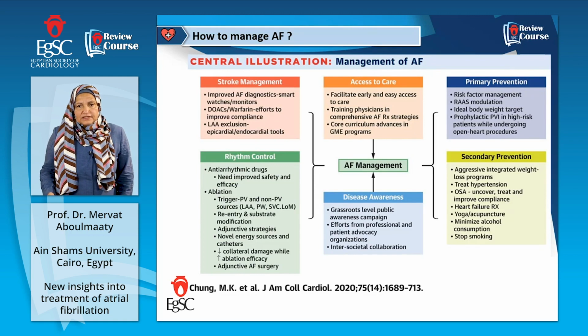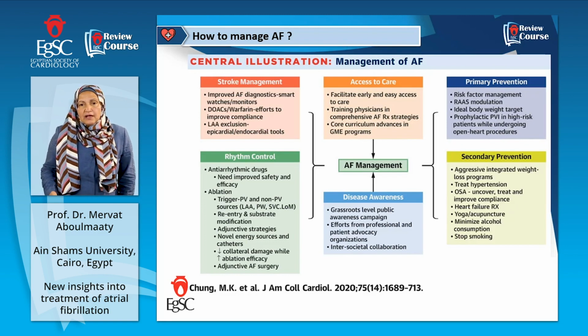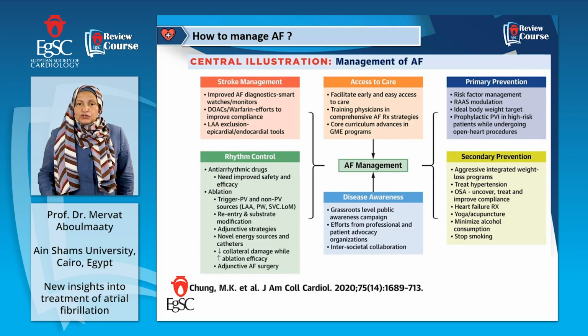For AF management, after investigation, now we will go to the management, treatment. First, primary prevention. You have to prevent AF by risk factor modification, by ideal body weight target, by treatment of hypertension, treatment of diabetes, cessation of smoking. All these measures can prevent the occurrence of AF. Primary prevention, you prevent the risk factors which precipitate the factors which go into AF.